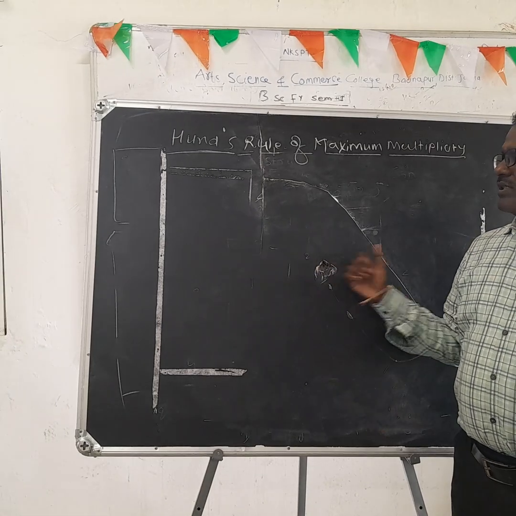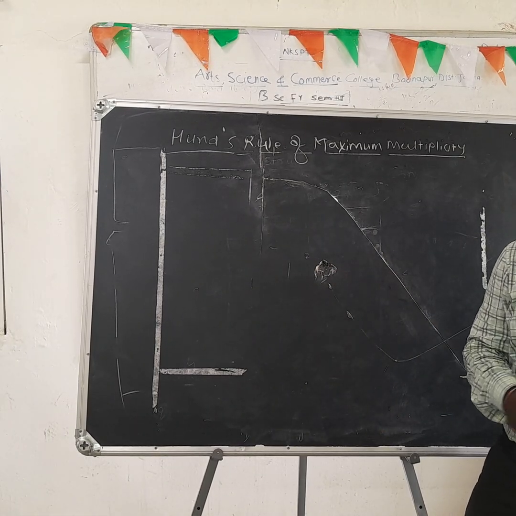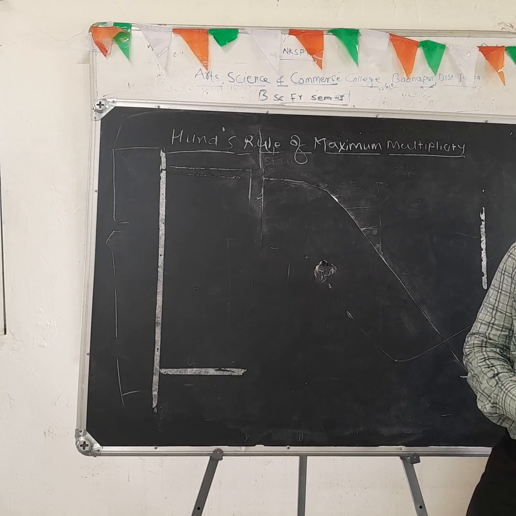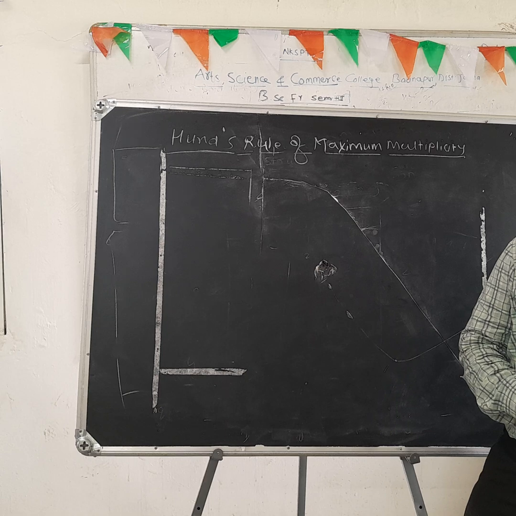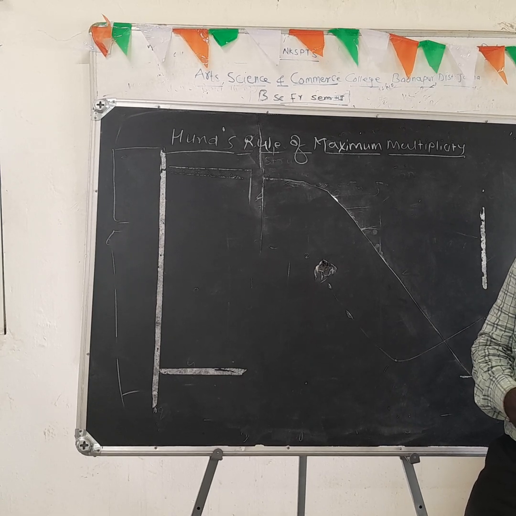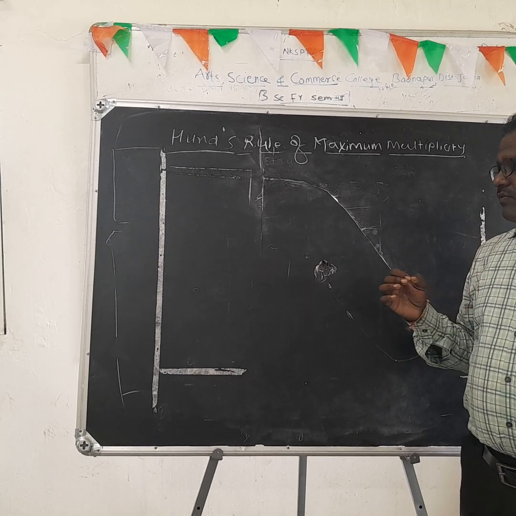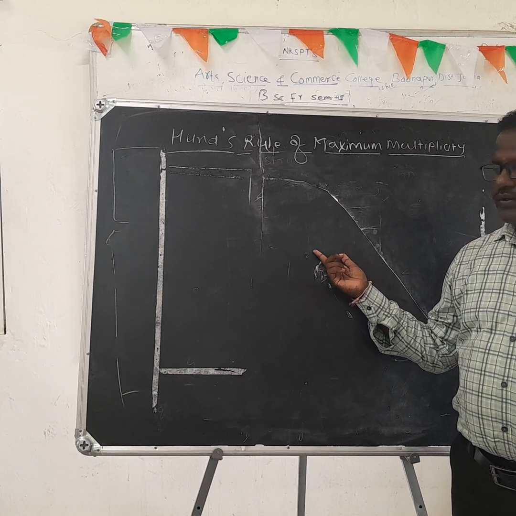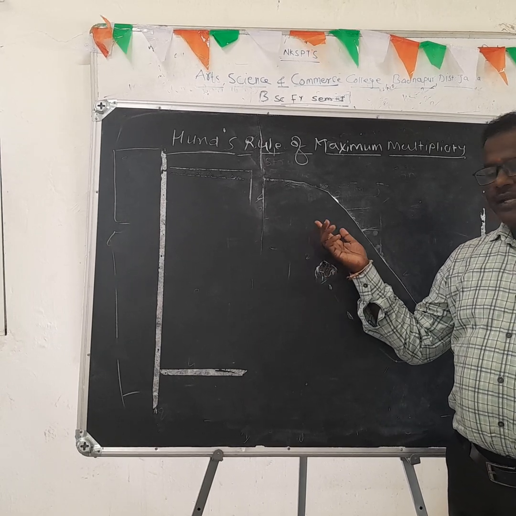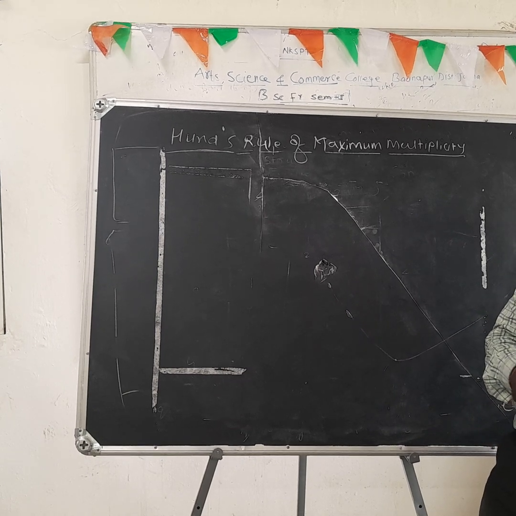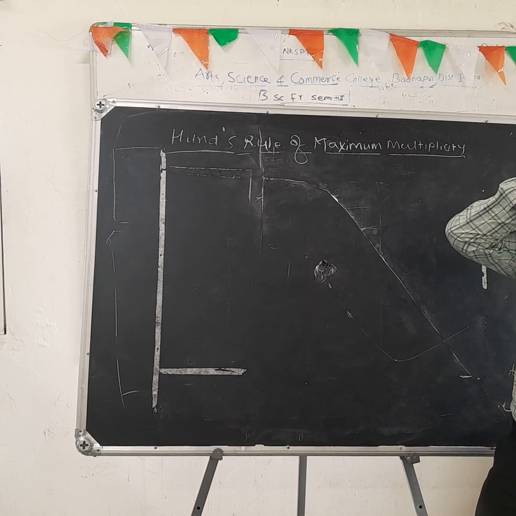The statement of Hund's rule of maximum multiplicity is: the pairing of electrons in the orbitals belonging to the same subset does not occur unless each orbital belonging to that subset has got one electron each. It means that firstly one electron is added in each orbital. After that, the next coming electron is added in the next orbitals. Like this, this is the statement of Hund's rule of maximum multiplicity.